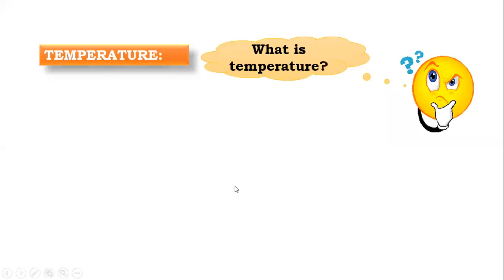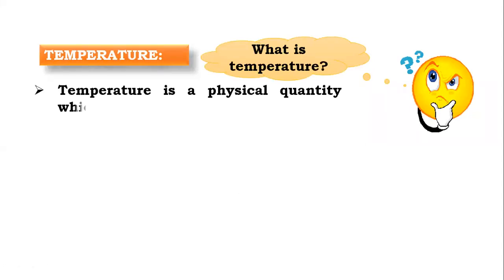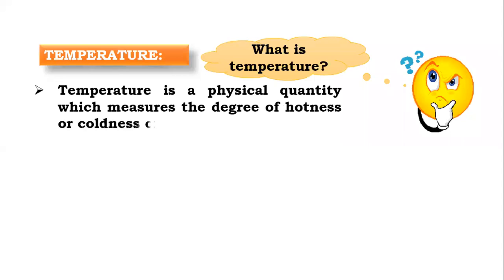So this is the direction of the heat flow. Then after that, what is temperature? So basically, temperature is the physical quantity which measures the degree of hotness or coldness of the body. The higher the temperature, the hotter the body. The lower the temperature, we can say the body is a cold body.